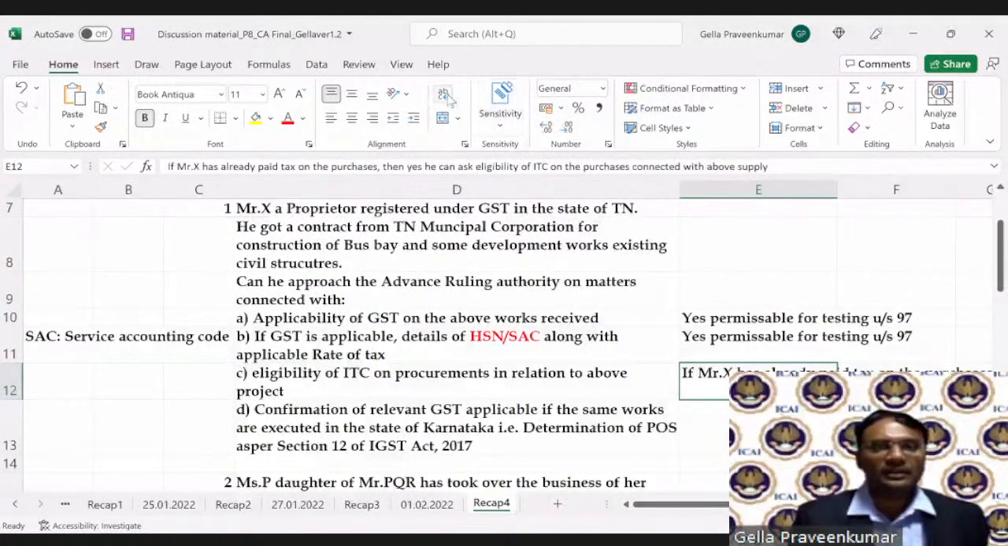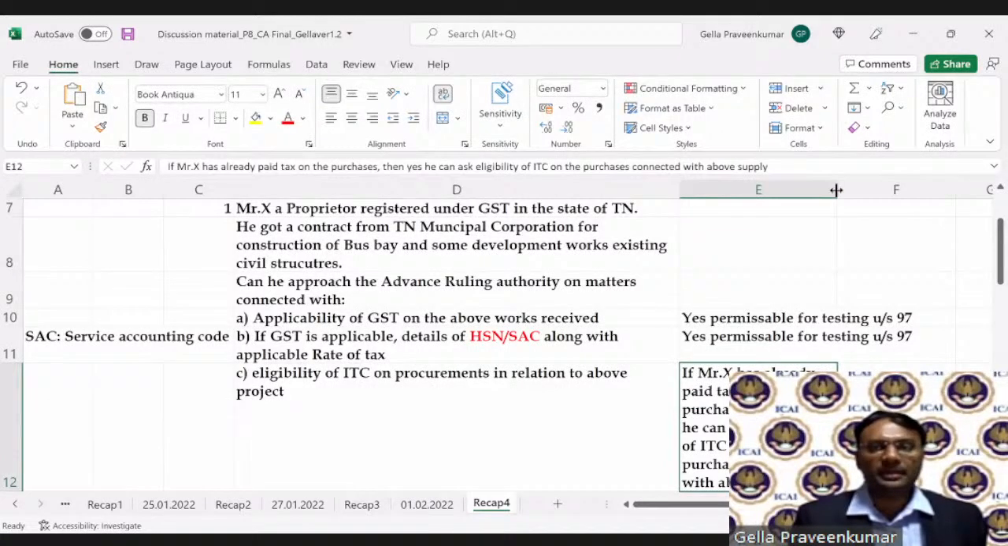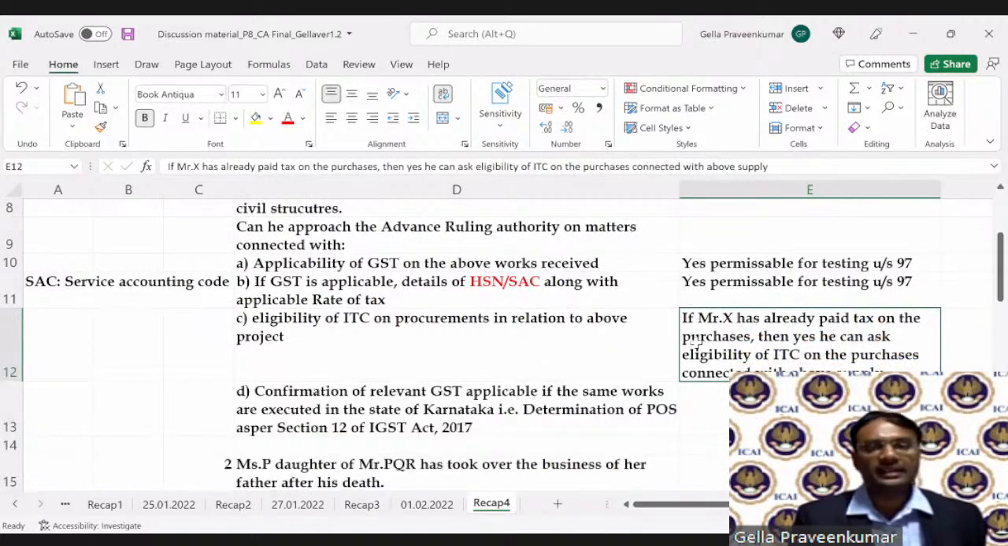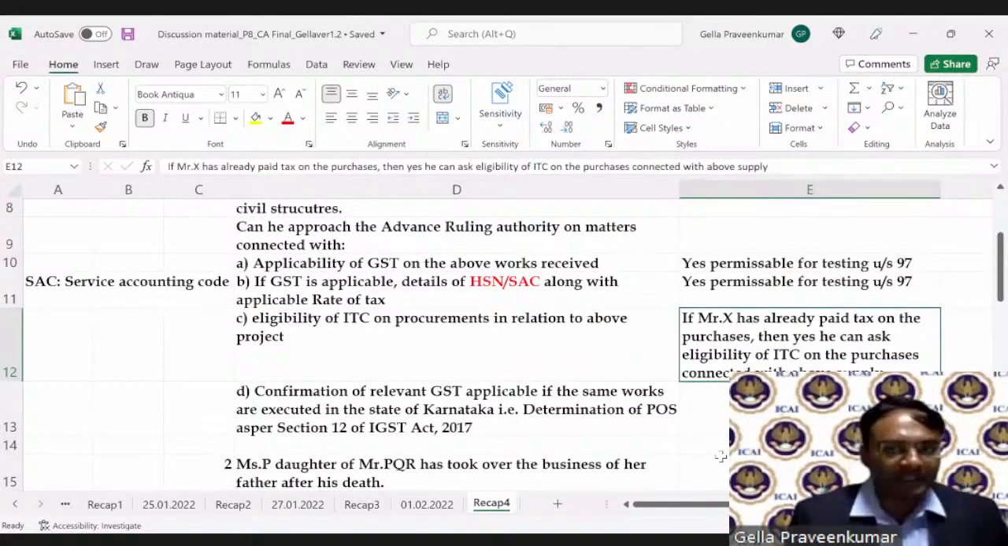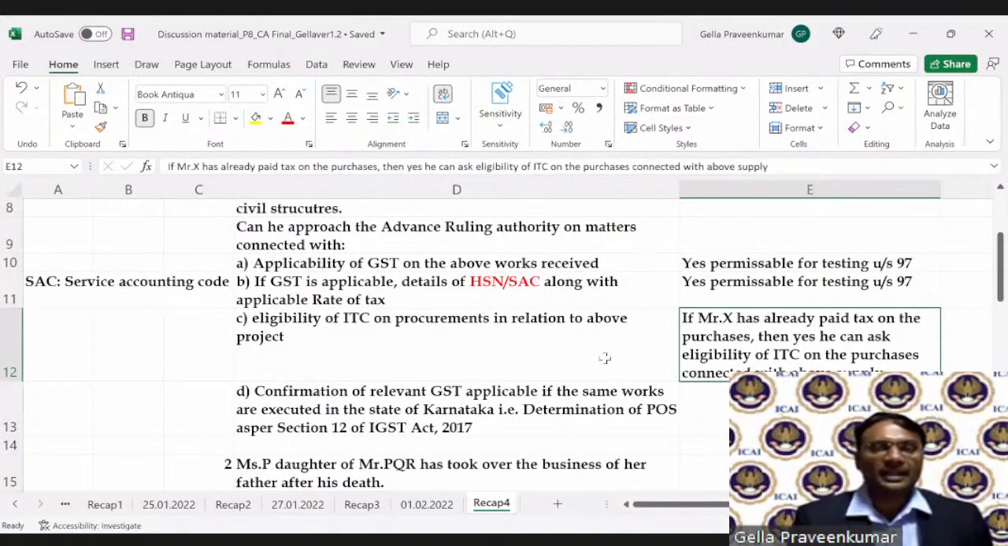If at all this gentleman has not purchased material yet, who? Mr. X. In that case, they will say, Mr. X, sorry, I cannot answer you because you have not purchased the material. You haven't paid the tax to your supplier.